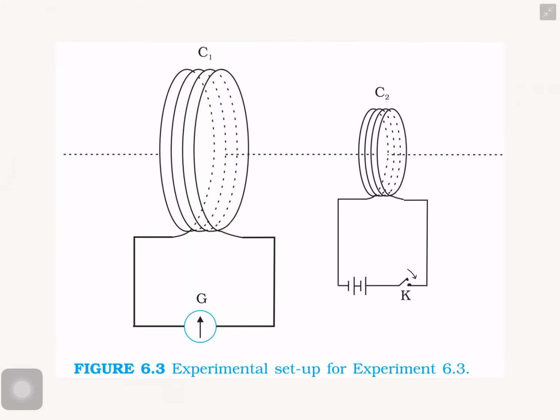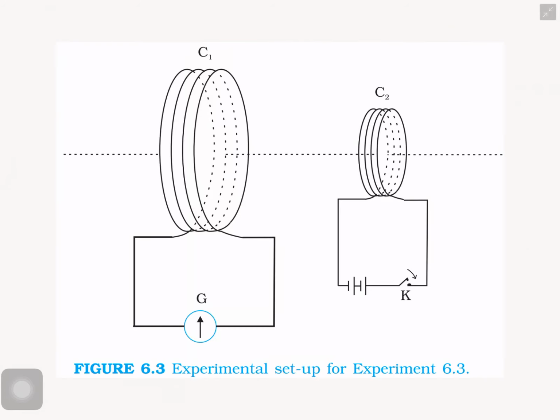If you move C2 towards C1, you know that. C2 is a current carrying conductor, and a current carrying conductor always has some magnetic field. If you move it towards C1, automatically an EMF or current is induced in the coil C1. So deflection is produced. You know that.